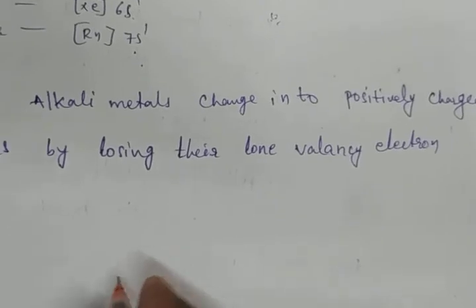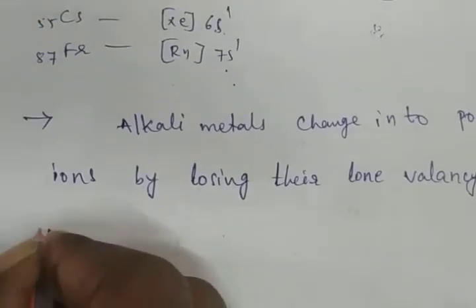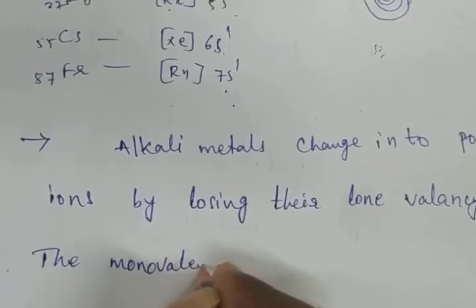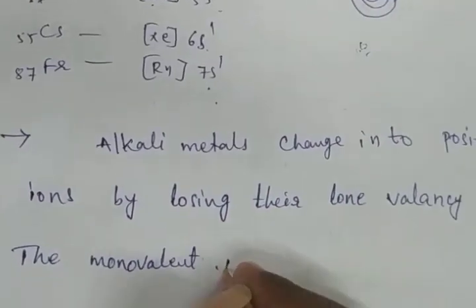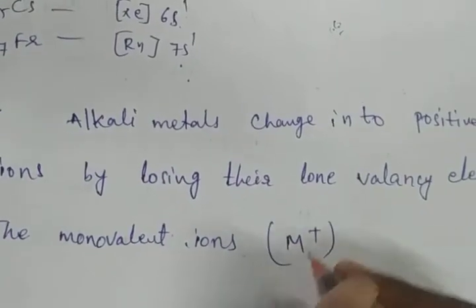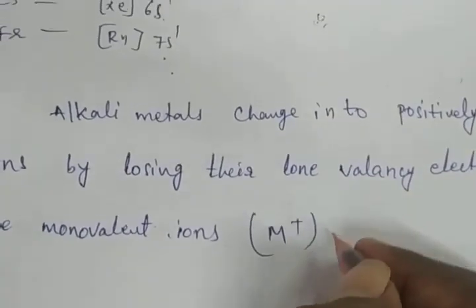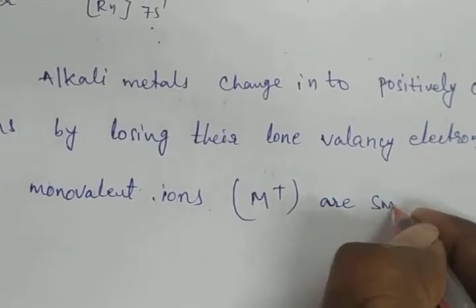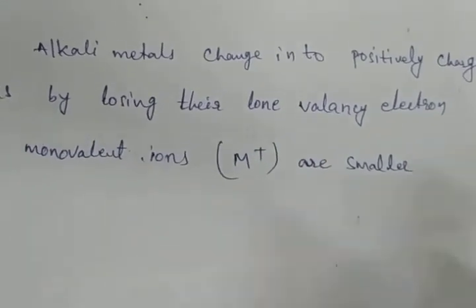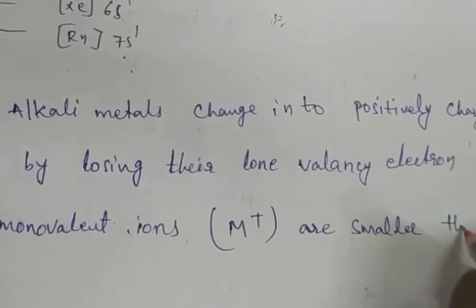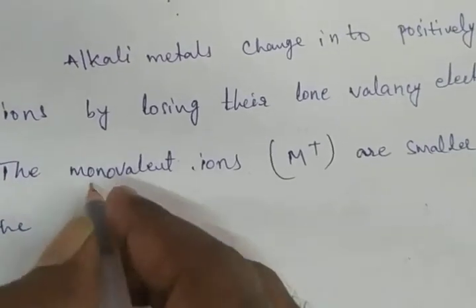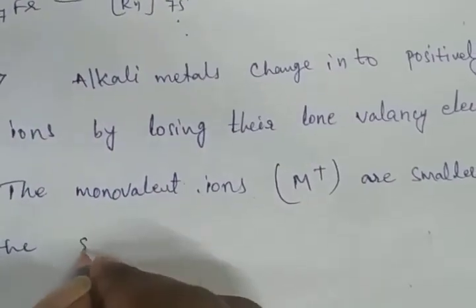The monovalent ions M plus are smaller than the size of the parent atom.